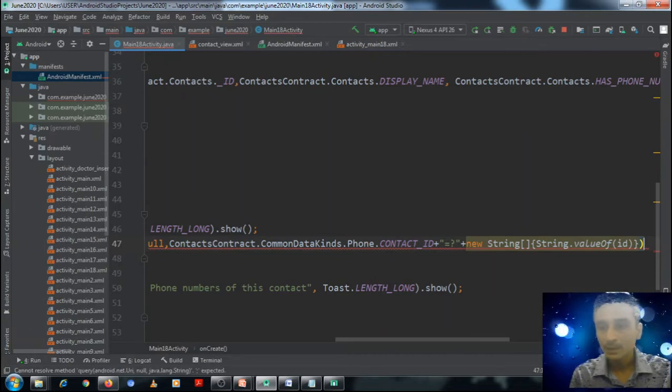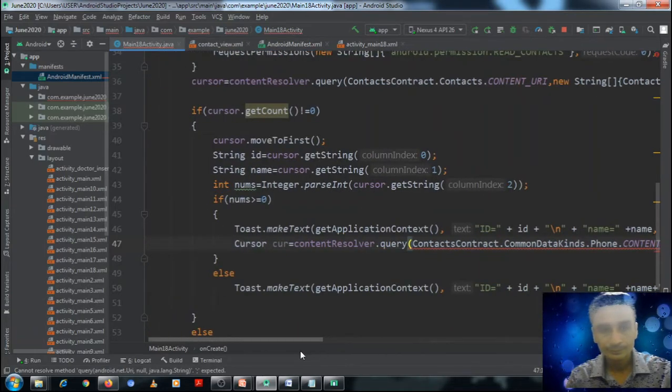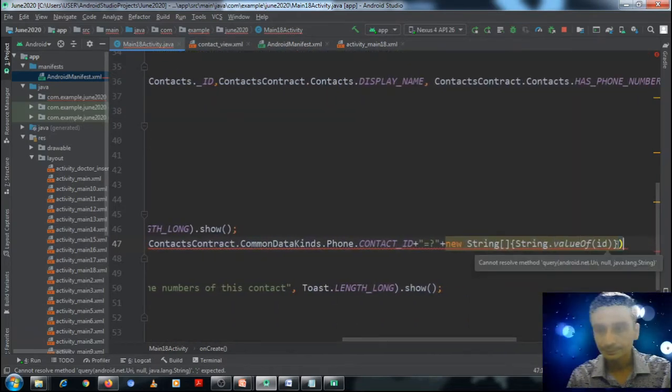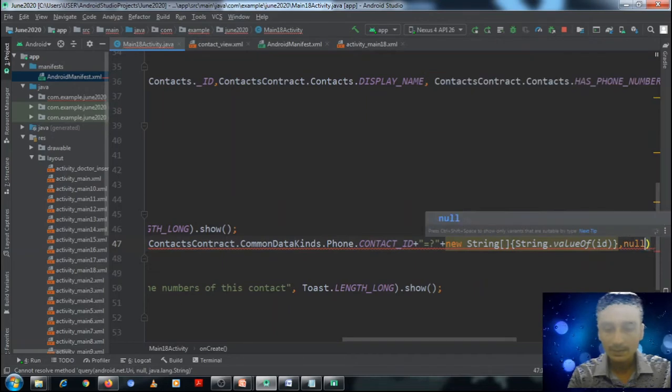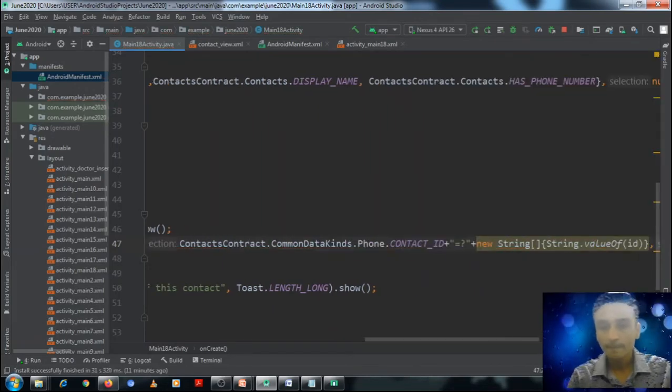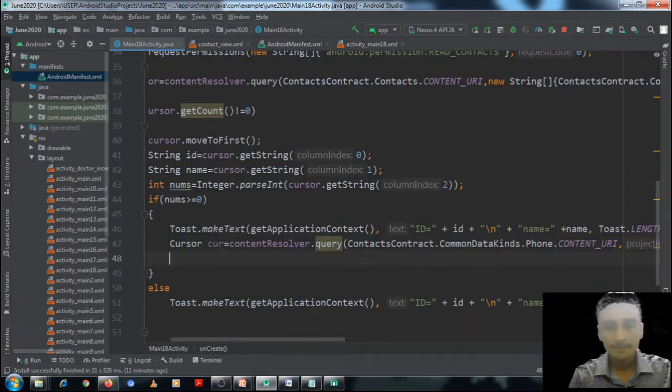Okay, then remaining columns as null. Okay, yeah.